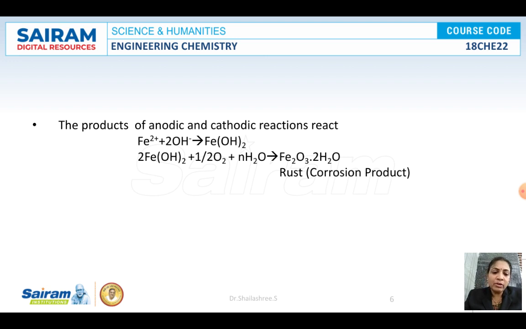The products of anodic and cathodic reaction react to form ferrous hydroxide. Ferrous hydroxide will finally be converted into the hydrated ferric salt, that is called rust. It is visible in the form of either red or black colored powder on the surface of a metal. This is about the electrochemical theory of corrosion.